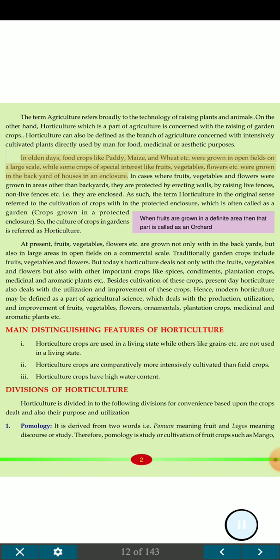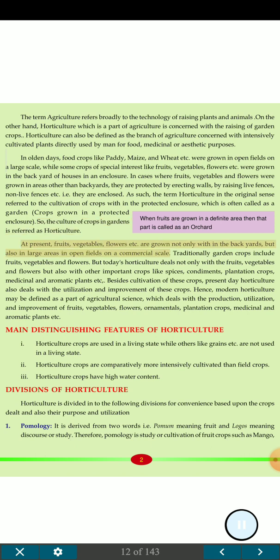In olden days, food crops like paddy, maize, and wheat etc. were grown in open fields on a large scale, while some crops of special interest like fruits, vegetables, flowers etc. were grown in the backyard of houses in an enclosure. In cases where fruits, vegetables and flowers were grown in areas other than backyards, they were protected by erecting walls, by raising live fences, non-live fences etc., i.e. they were enclosed. As such, the term horticulture in the original sense referred to the cultivation of crops within the protected enclosure, which is often called a garden. So, the culture of crops in gardens is referred to as horticulture.